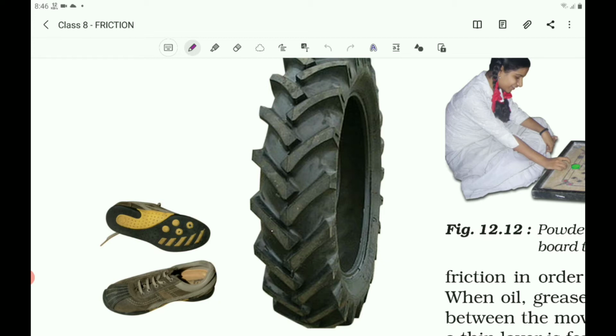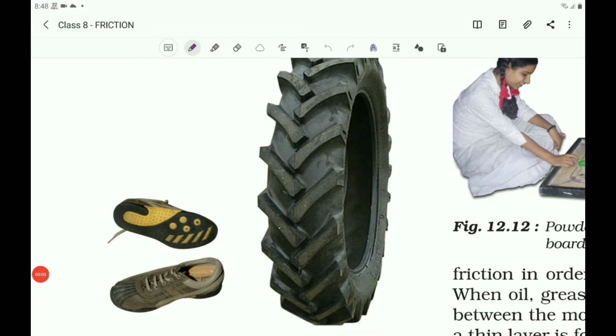Friction between the surface of the road and the tires of the vehicle allows the vehicles to move without slipping. If there is no friction between the tires of automobiles and the road, they could not be started or stopped or turned to change the direction of motion. So, friction is required to change direction, to start the vehicle, and also to stop the vehicle. That is due to the friction between the tire and the surface of the road.